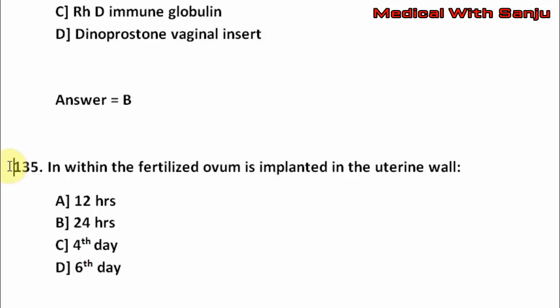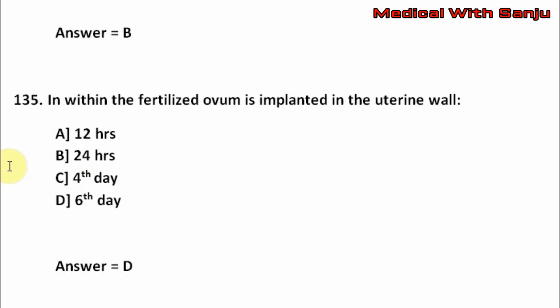Question number 135. Within how long is the fertilized ovum implanted in the uterine wall? Option A, 12 hours, option B, 24 hours, option C, 4th day, option D, 6th day. The right answer is option D, that is 6th day.